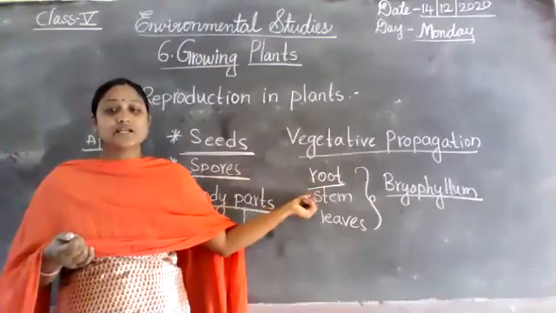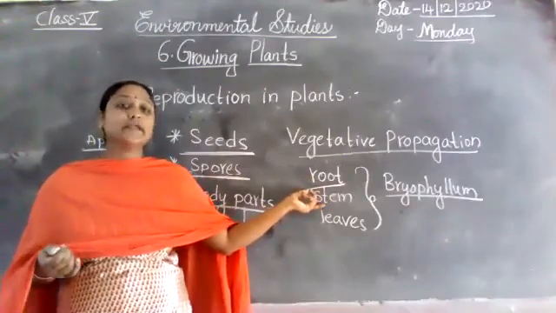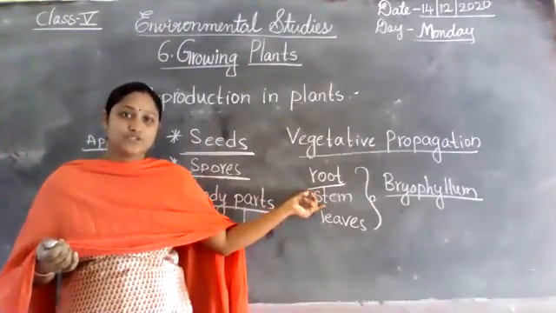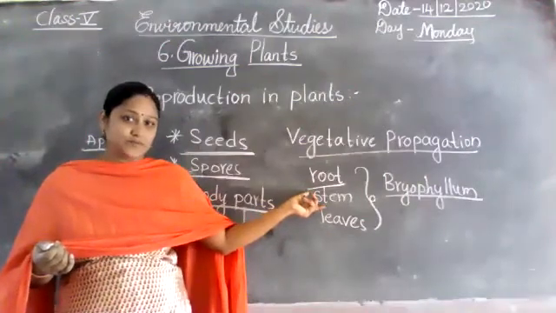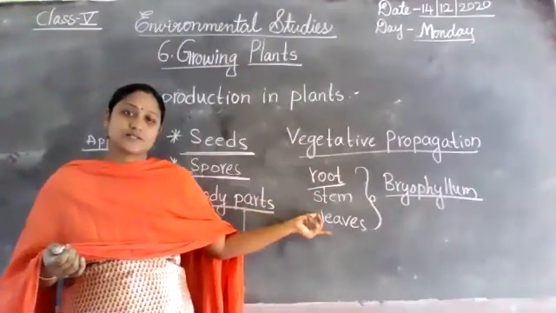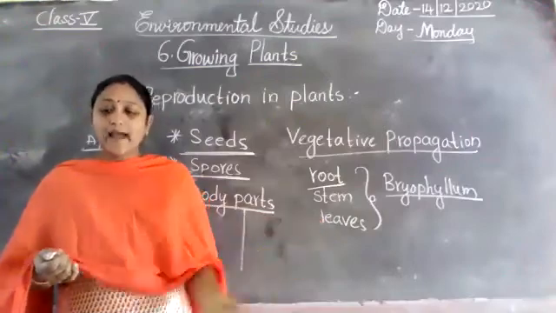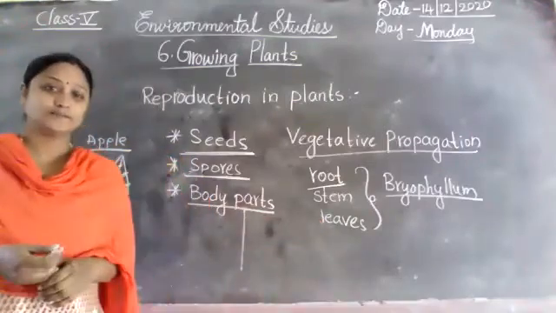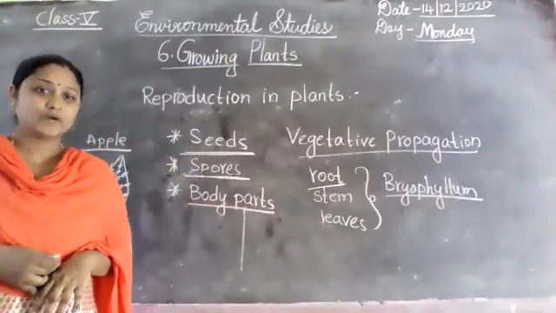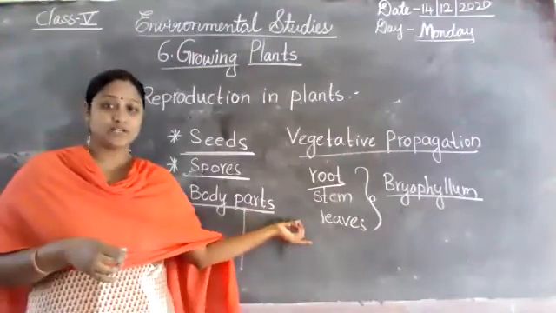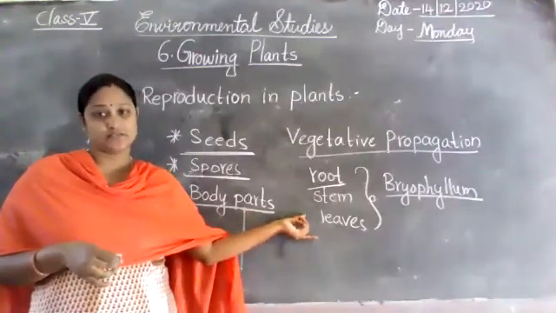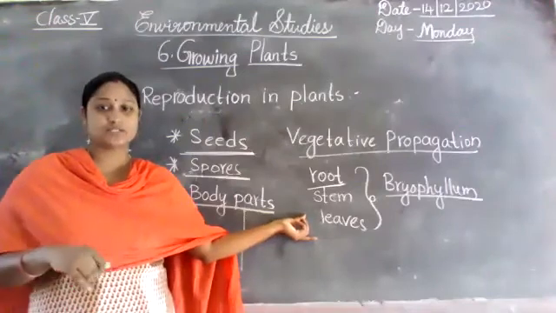And next one is the stem. You know very well, stem: sugarcane. Sugarcane is a stem. And leaves: the leaf of cauliflower. Some other leaves we also eat.